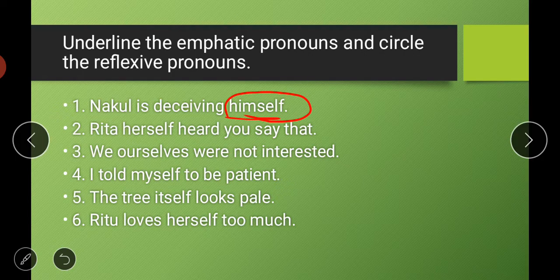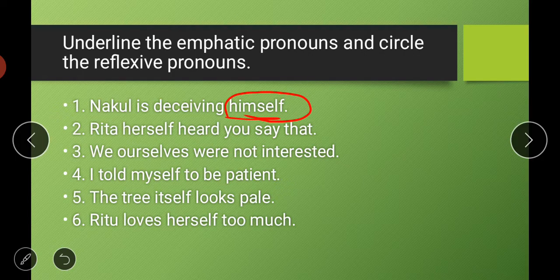Next is, Rita herself heard you say that. Students, the difference between choosing emphatic and reflexive pronoun is that the emphatic comes first, in the starting of the sentence, after a noun or pronoun.